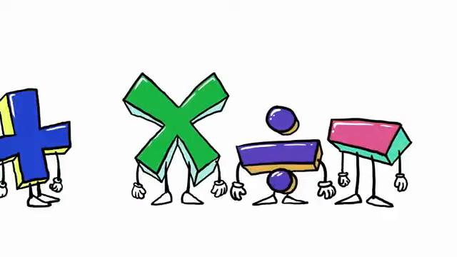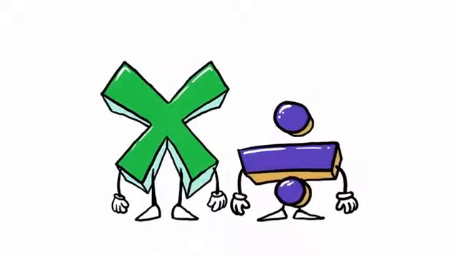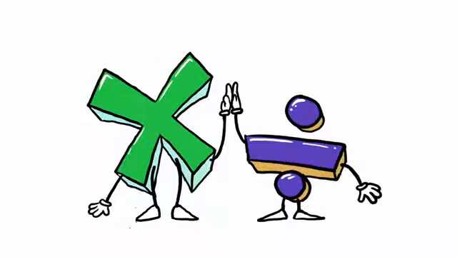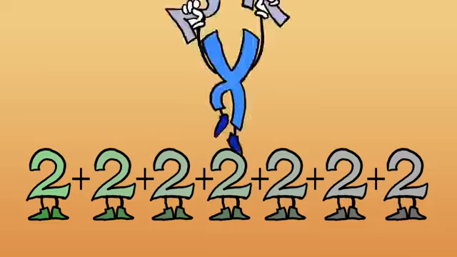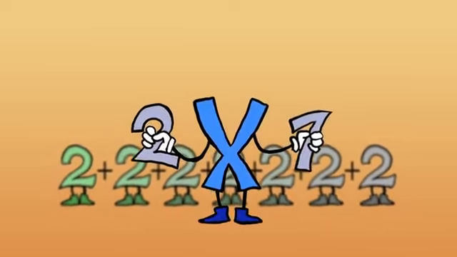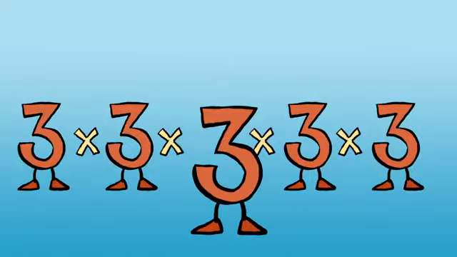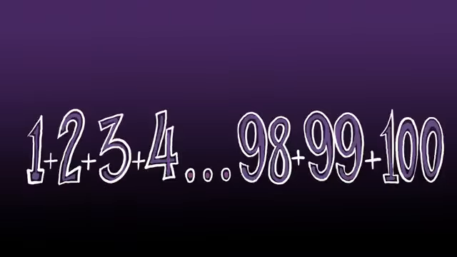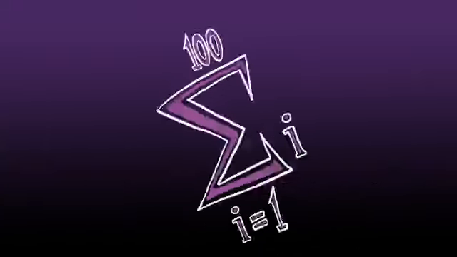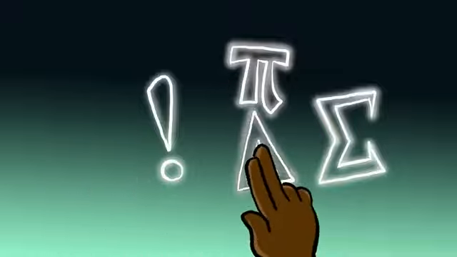Other symbols are used to represent operations. Some of these are especially valuable as shorthand because they condense repeated operations into a single expression. The repeated addition of the same number is abbreviated with a multiplication sign, so it doesn't take up more space than it has to. A number multiplied by itself is indicated with an exponent that tells you how many times to repeat the operation. And a long string of sequential terms added together is collapsed into a capital sigma. These symbols shorten lengthy calculations to smaller terms that are much easier to manipulate.